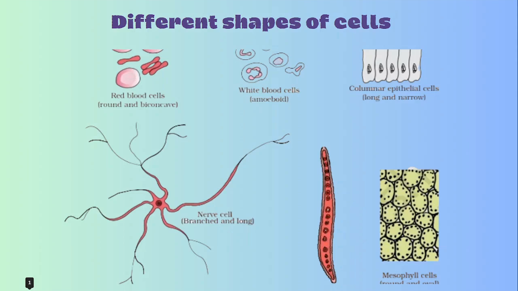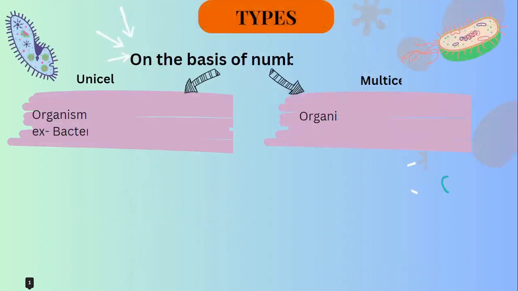Let's see what is the size of cell. So size varies depending upon the type of organism, correct? Some are microscopic and some are visible with naked eyes. Okay, they range from 0.2 μm to 18 centimeter, and smallest cell is mycoplasma. Okay, and the largest isolated single cell is egg of an ostrich, and the longest cell in our human body is nerve cell. So now let's discuss about the different cell organelles.